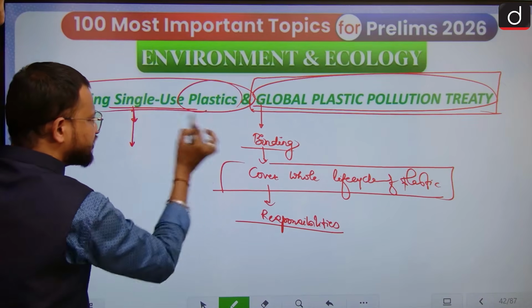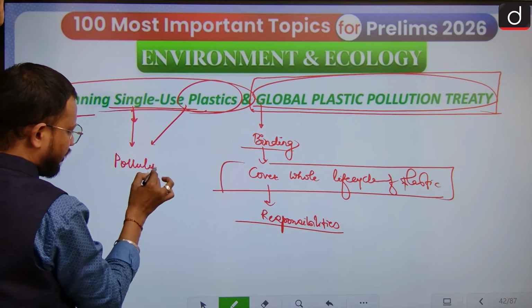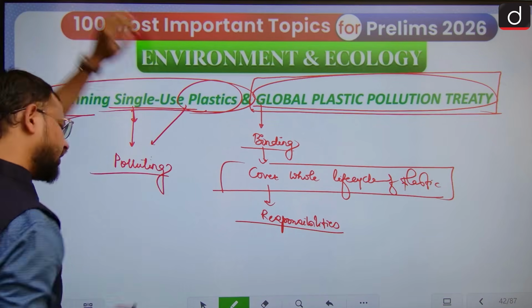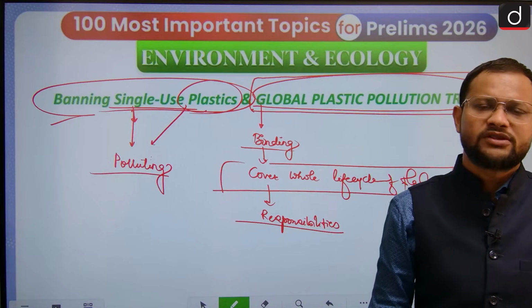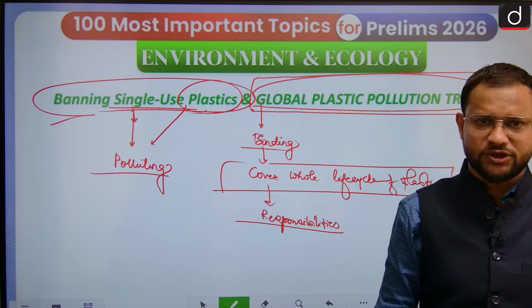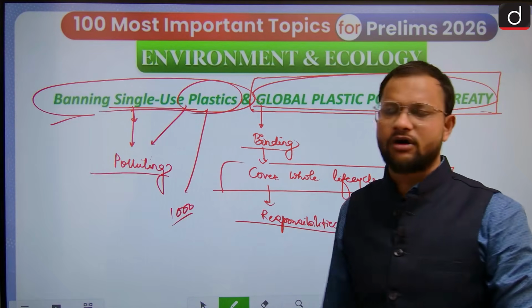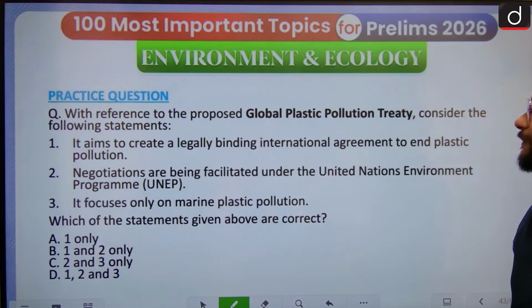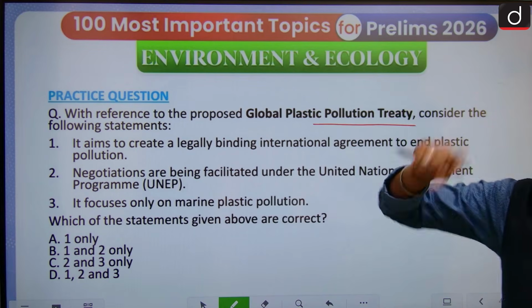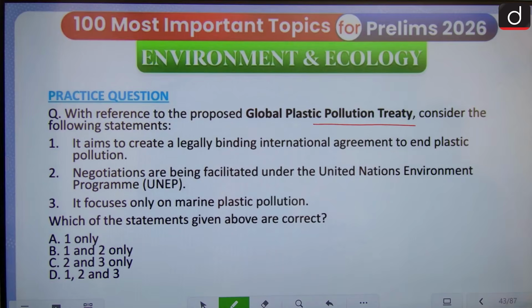is one of the major polluting sources here in nature. Yes, in fact, by 2050 if the present rate of plastic pollution continues, there would be more plastic than fishes in the ocean. Okay, so that is where you will find it has thousands of years of disposal time naturally, and hence it is a very big cause of concern. Now see, a practice question just based on the information that has been given. You can look into that way and you are absolutely in a position to answer this.